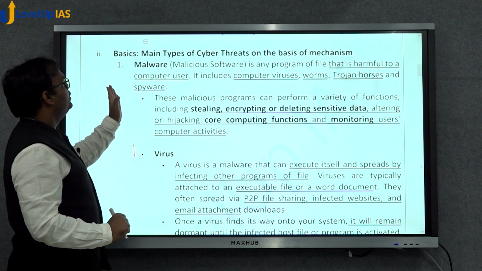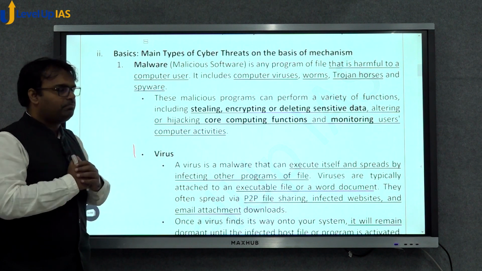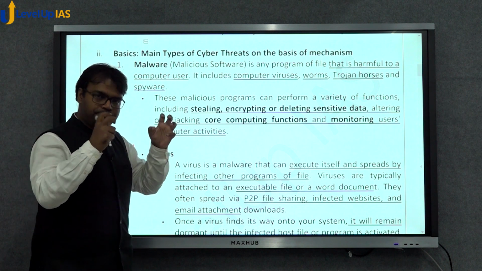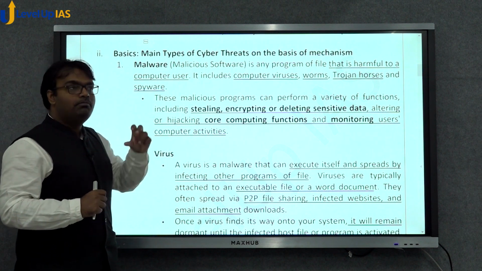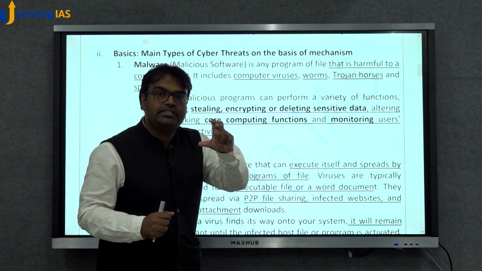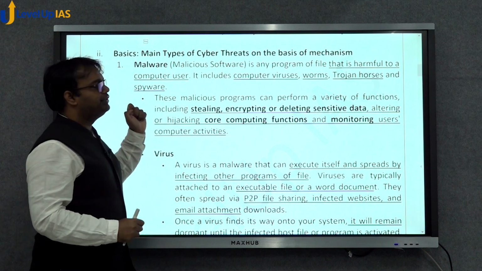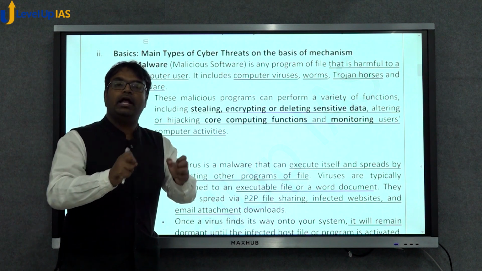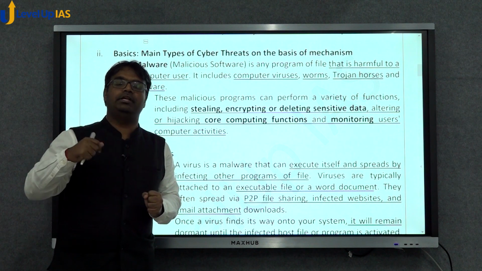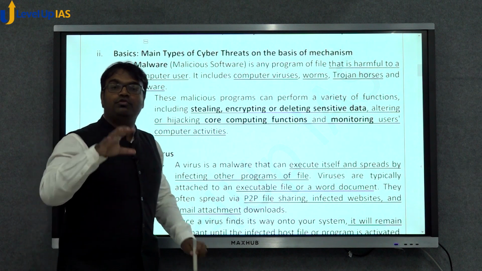So one is the use of malware. Malware is an abbreviation for malicious software. A malicious computer program can be used to, let's say, steal your data. It can be used to encrypt your computer, and then it will ask you, give me some money, else I'll not decrypt your computer, your whole data would be blocked. Or it can be used for spying purposes.